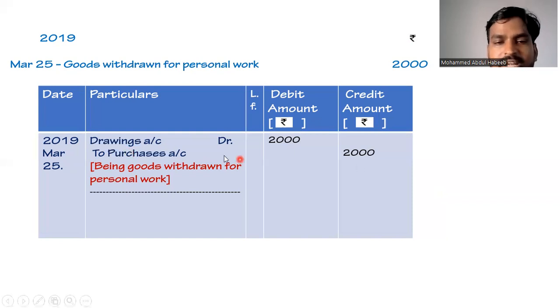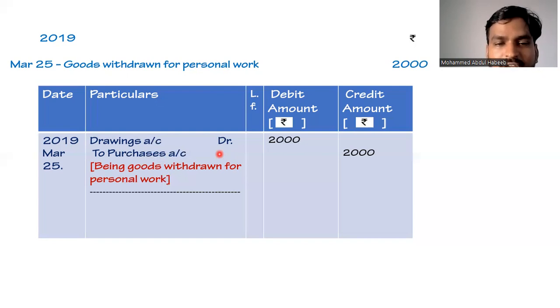So why are we writing to purchases on the credit side? Purchases is an expenditure. It will always be recorded on the debit side. But the goods are being purchased by the owner in his business to sell to customers. This time, instead of selling the goods to customers, he himself is utilizing the goods for his personal work. So in order to reduce purchases, we'll be writing it on the credit side as to purchases account 2000. If the owner is withdrawing cash from his business for personal use, it will be recorded as drawings account debit to cash.